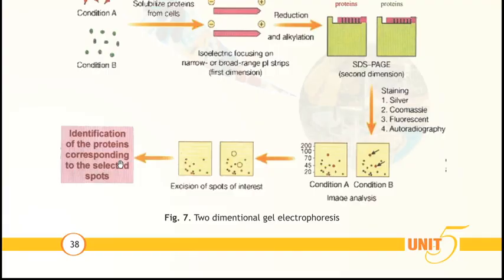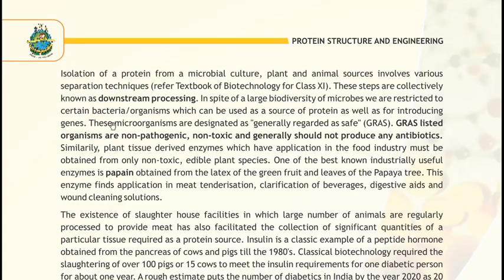And next, what is GRAS? Clear? GRAS means generally regarded as safe. GRAS means those organisms that come under the safe category. Clear? They do not produce any antibiotic or toxic substance.